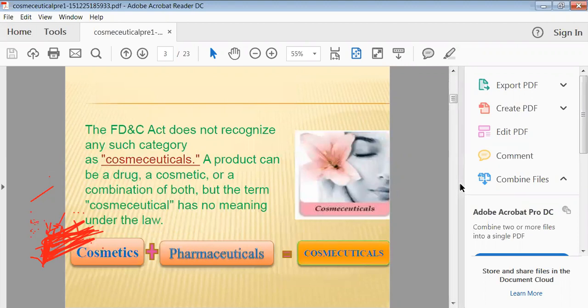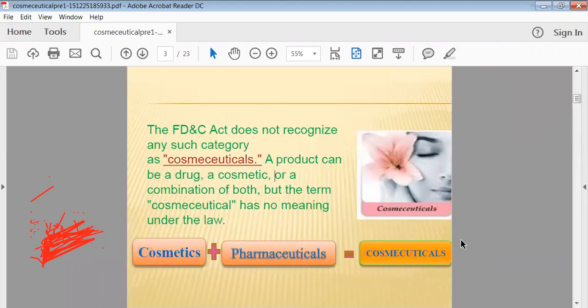Then the Food and Drug Administration Act, they have determined what cosmetics means. As per the FDC, the cosmeceutical is nothing but a product that can be a drug, can be a cosmetic, or a combination of both. But the term cosmeceutical has no meaning under the law. So here they have defined this as one cosmetic type, one drug type also, or a combination of cosmetics plus pharmaceutical also.